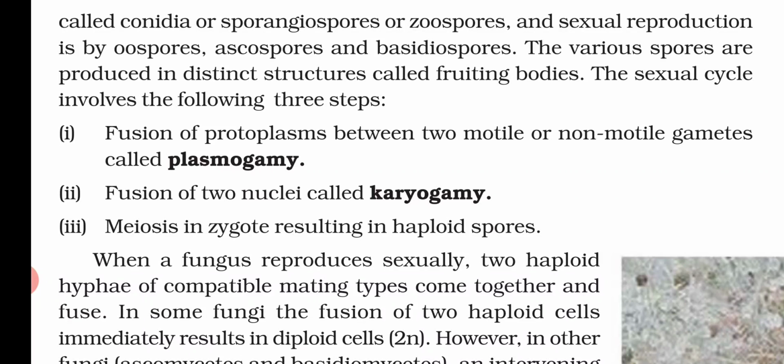First is the fusion of protoplasm between the two motile or non-motile gametes, called plasmogamy. That means when two motile or non-motile gametes are fused, or their protoplasm is fused, then we call it plasmogamy. In the second step, fusion of two nuclei, called karyogamy, occurs. And in the third step, meiosis in the zygote results in the haploid spore. So when two motile or non-motile gametes are fused, they will form the diploid zygote, and after that meiosis occurs, which will produce the haploid spore.